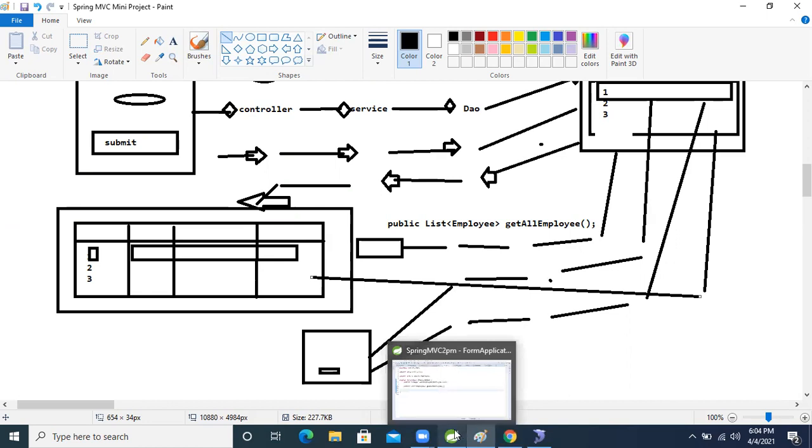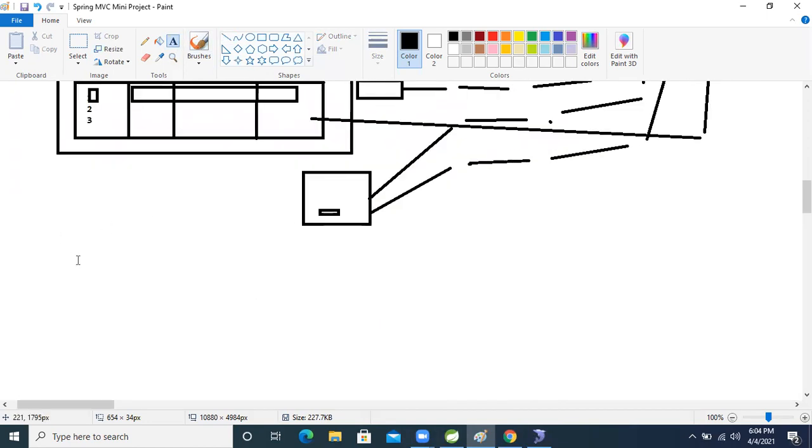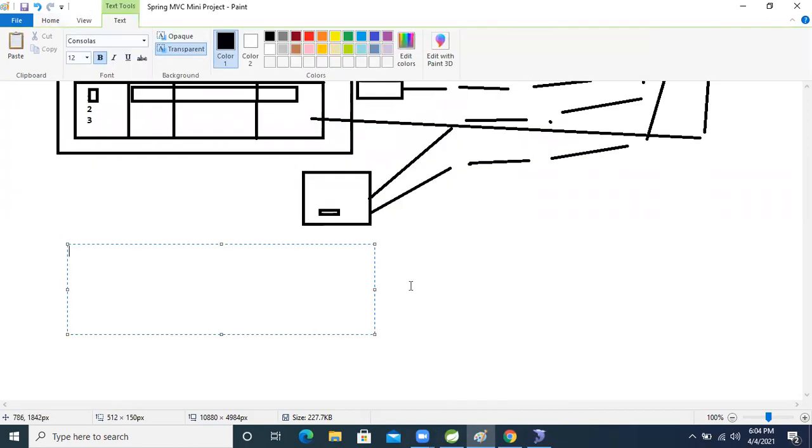So based on that, let's first write one method which will select only one record from the database. Let's decide the method. We know that in Hibernate, the get method is there. This method returns only one record, a single row operation, and it will return the object. Its return type is Object.